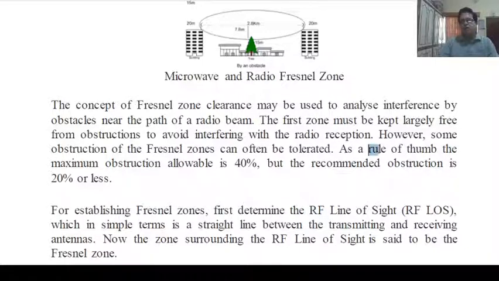As a rule of thumb, the maximum obstruction allowable is 40%, but the recommended obstruction is 20% or less. Again, it should be clear: rule of thumb, maximum obstruction allowable is 40%, but recommended obstruction is 20% or less.